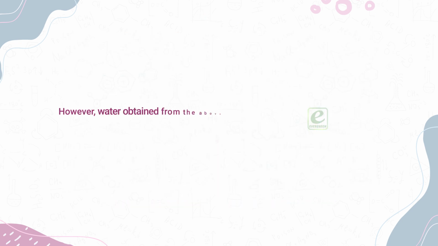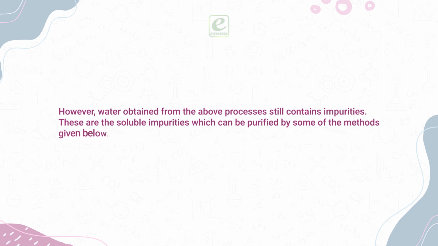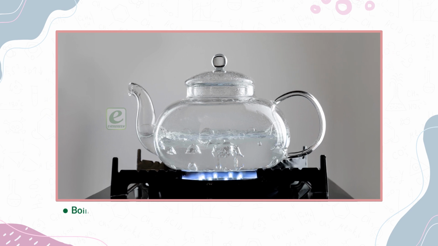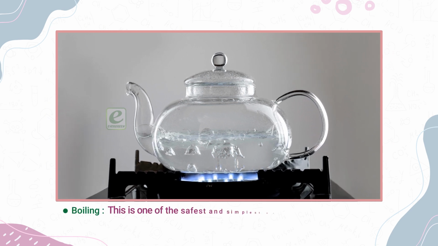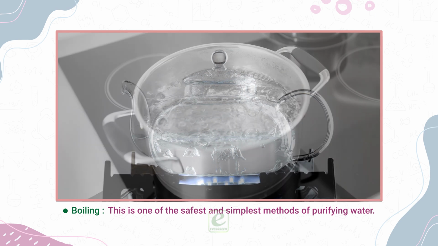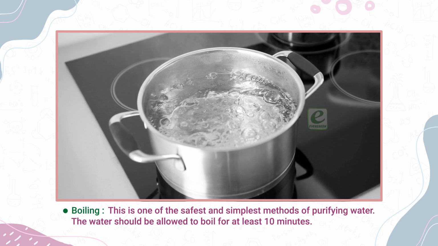However, water obtained from the above processes still contains impurities. These are the soluble impurities which can be purified by some of the methods given below. Water obtained by the following processes is safe for drinking. Boiling. This is one of the safest and simplest methods of purifying water. The water should be allowed to boil for at least 10 minutes.